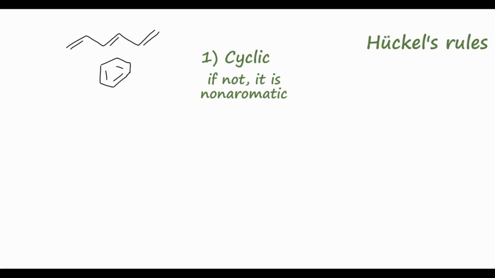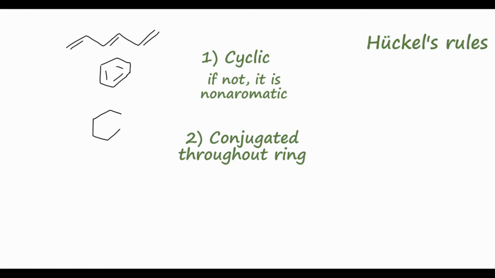Next, this molecule must be conjugated all the way throughout the ring. So again, we can look at cyclohexadiene, where we have these 2 double bonds now. And although these 2 double bonds are conjugated, we still have these 2 sp3 hybridized carbons on the other side of the ring, so it's not conjugated all the way throughout, and therefore this molecule is non-aromatic. Again, looking at our model, benzene, these 3 double bonds mean that we have sp2 hybridization and therefore conjugation all the way throughout the 6-membered ring.